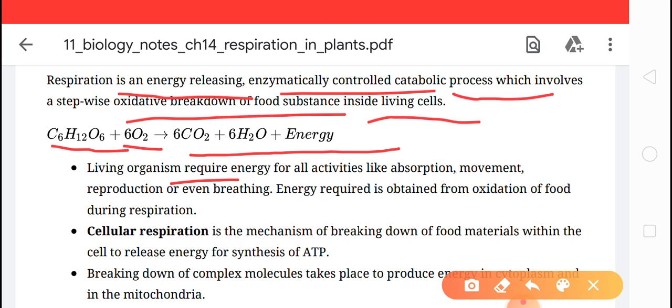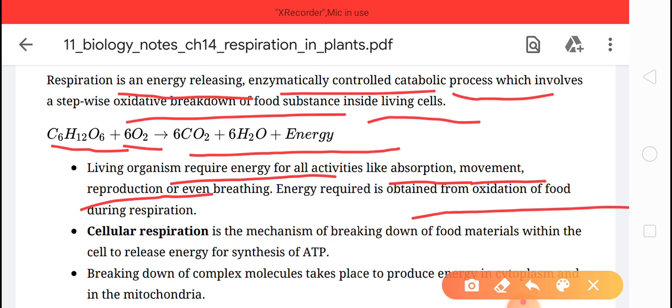Living organisms require energy for all activities like absorption, movement, reproduction, or even breathing, and this energy is obtained from oxidation of food during respiration.